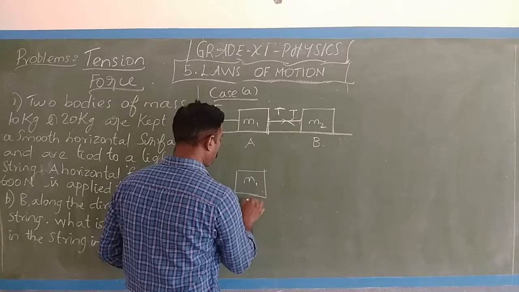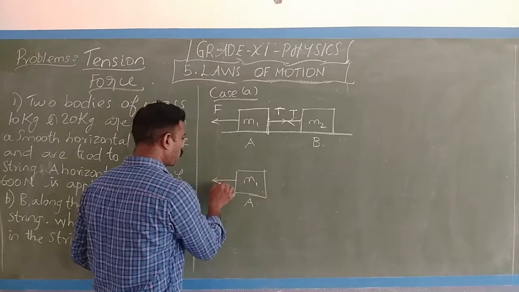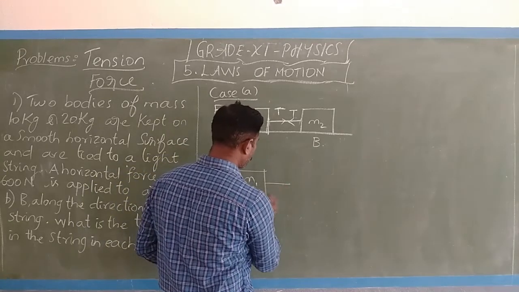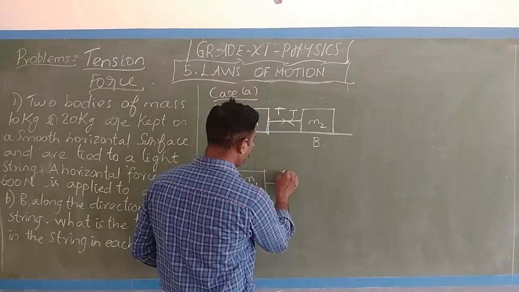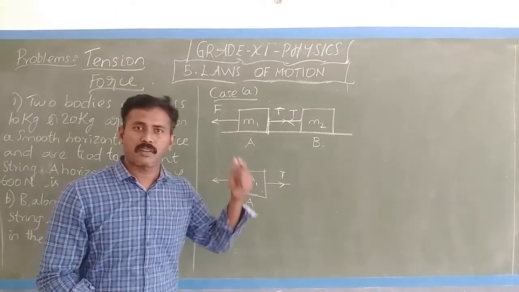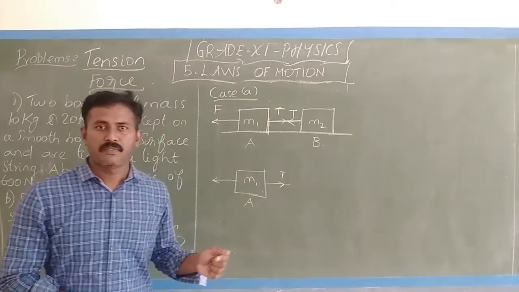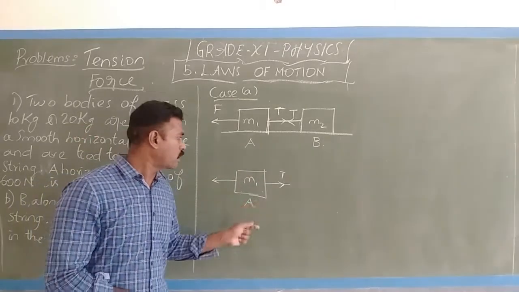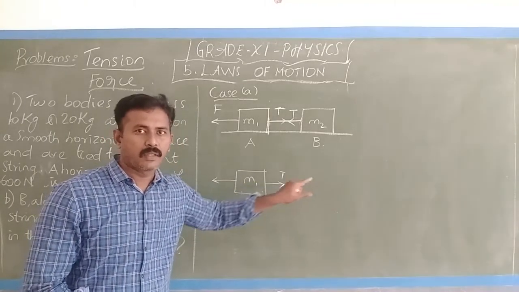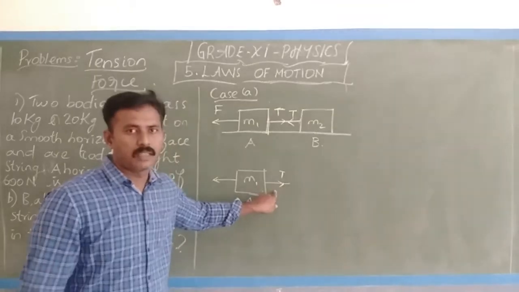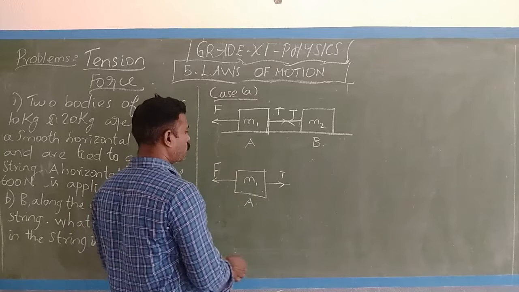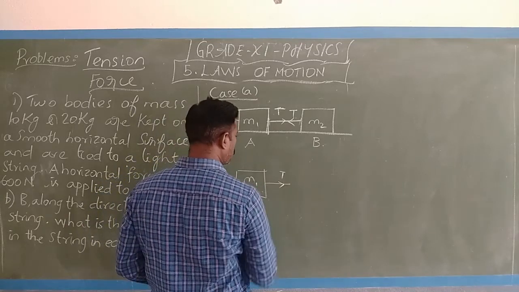M1, A. I apply a force. On this side there is a rope. So there will definitely be a tension T, because the surface is frictionless. So because of that there will be some tension here. So this is the force, and there is a mass, and there is a tension.